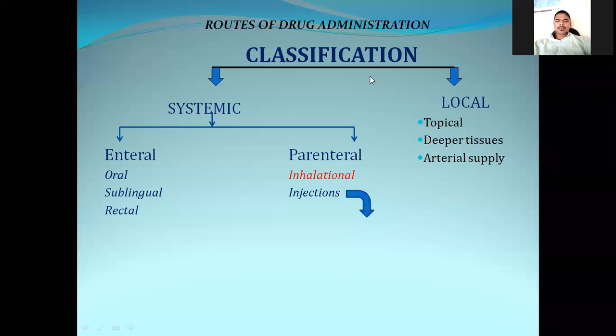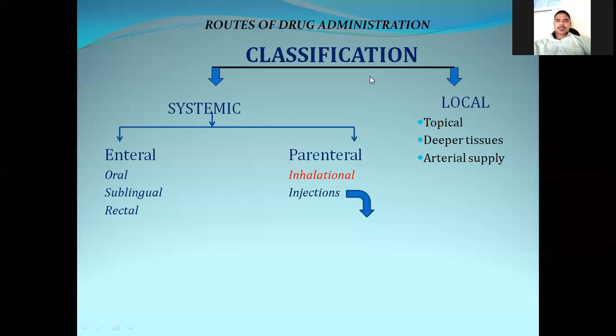That is the difference between systemic and local. Systemic means once the drug is administered, it will enter the systemic circulation, whereas in local, the drug will be present at the site of administration only.